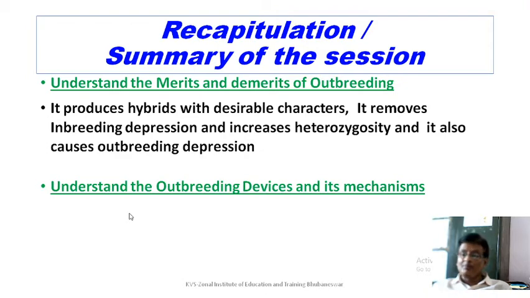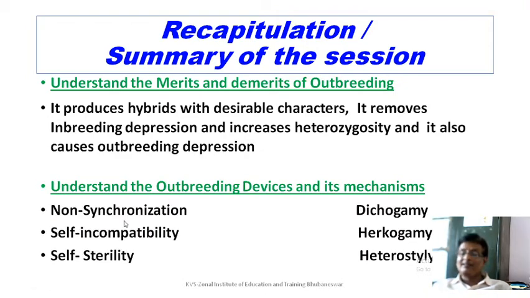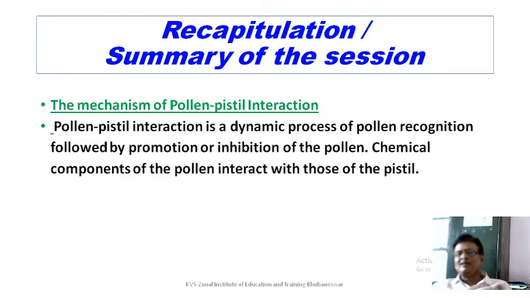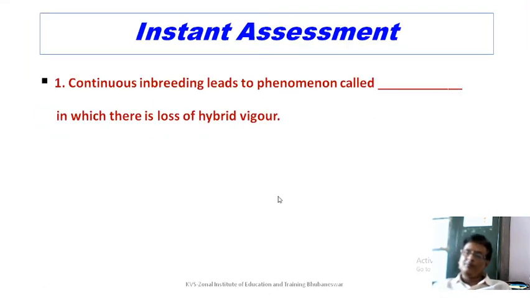What are the different mechanisms of outbreeding devices? There are 6 different techniques we have discussed: non-synchronization, dioecy, that is separate male and female plants, self-incompatibility, herkogamy, self-sterility, and heterostyly. Heterostyly means the length of the style is variable. What are the mechanisms of pollen-pistil interaction? You have to understand it is a dynamic process of pollen recognition followed by promotion or inhibition of the pollen. Chemical components of the pollen interact with those of the pistil.